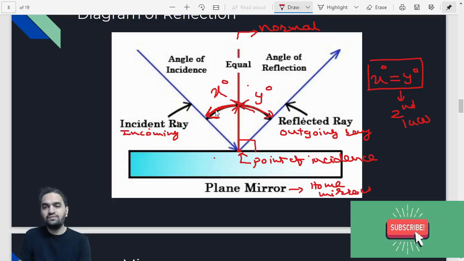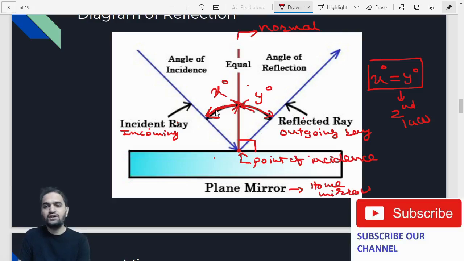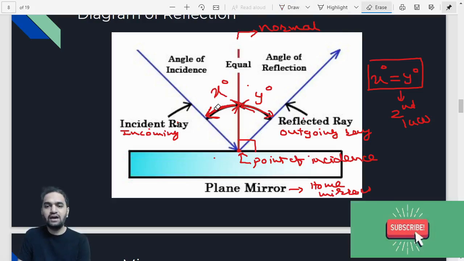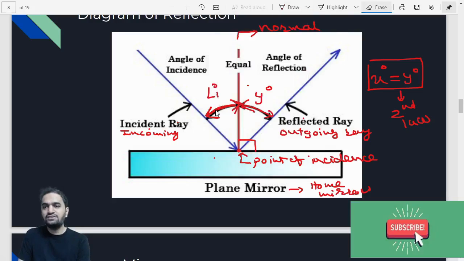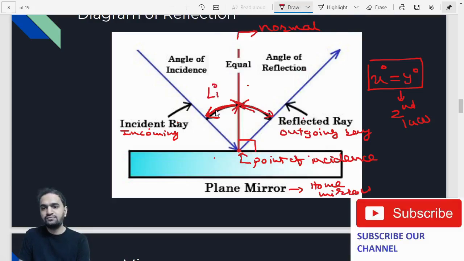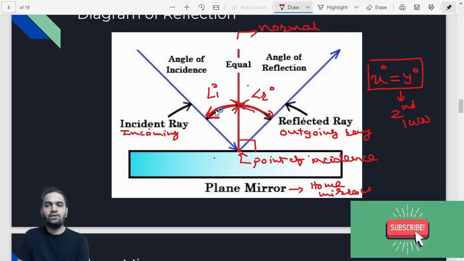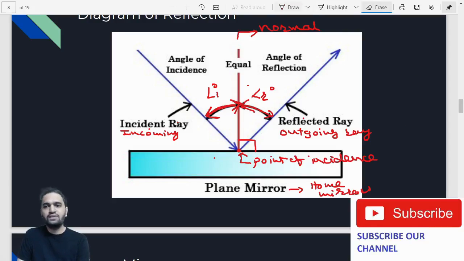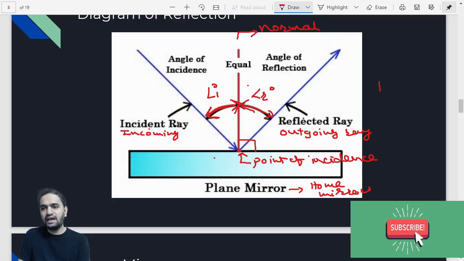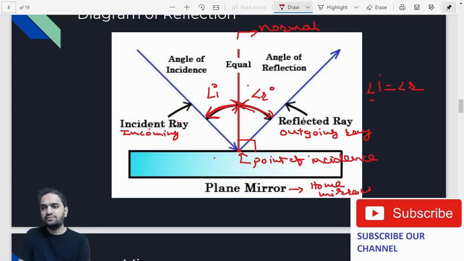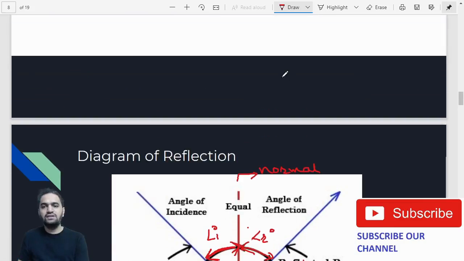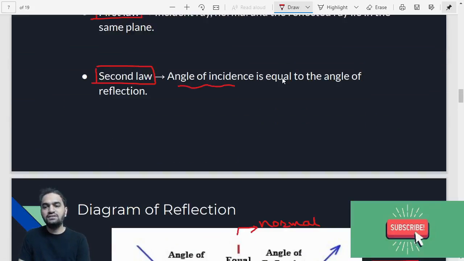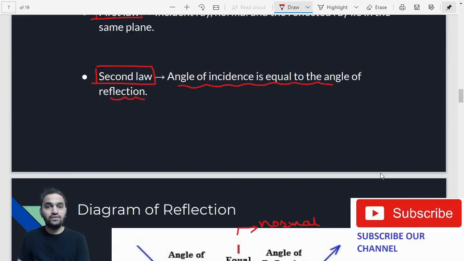For representation, angle of incidence is generally represented by angle I, and angle of reflection by angle R. If you measure these two angles, you will see that angle I is equal to angle R. That is our second law: the second law states that the angle of incidence is equal to the angle of reflection.